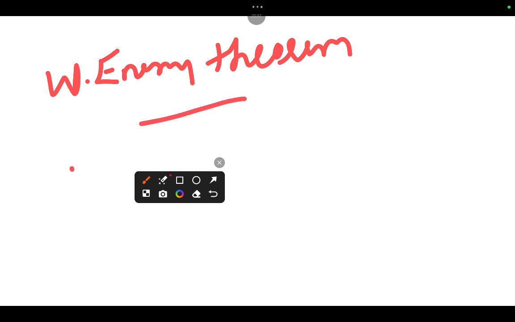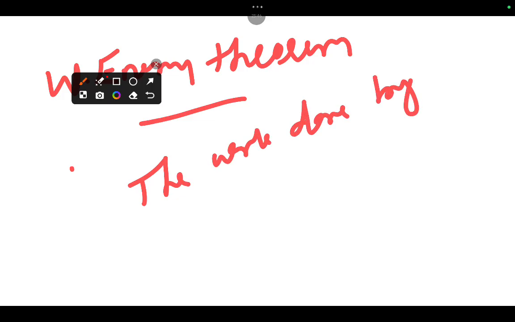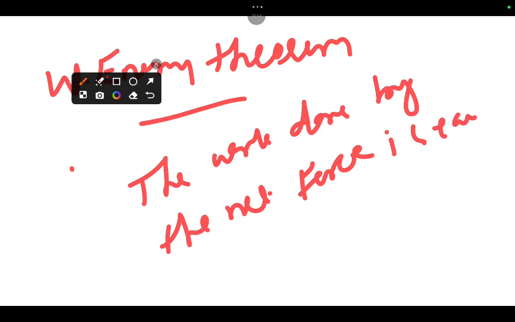The work energy theorem states that the work done by the net force is equal to the change in kinetic energy.